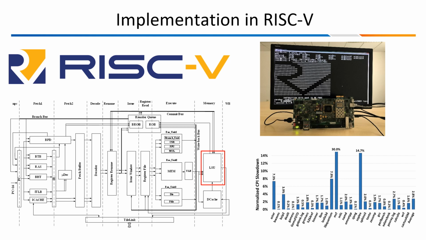The benchmark cases can run successfully without any modification. As shown in this figure, the performance overhead of CTF blocking on the FPGA platform is 2.8% on average.